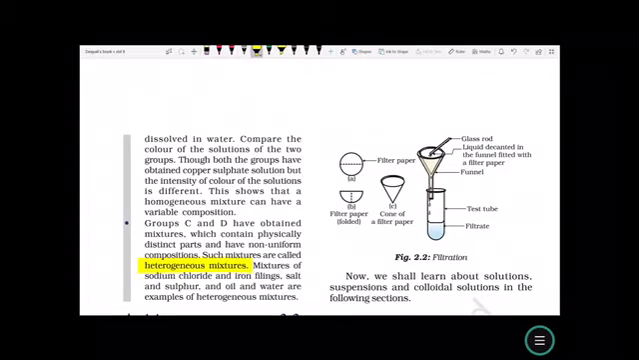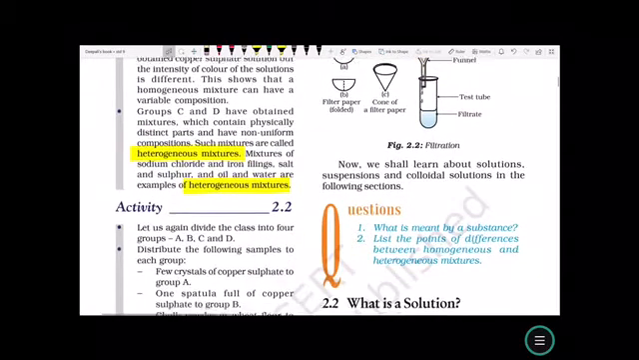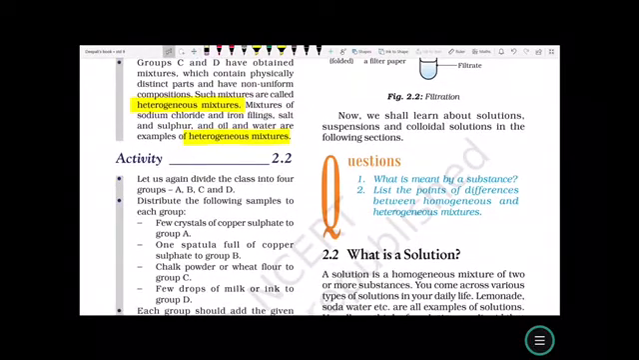Mixture of sodium chloride and iron filling, salt and sulfur, and oil and water are examples of homogeneous mixtures. Let us perform one more activity. Let us again divide the class into 4 groups A, B, C and D. Distribute the following samples to each group.